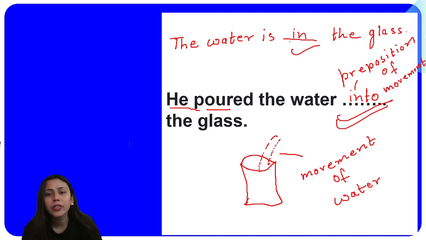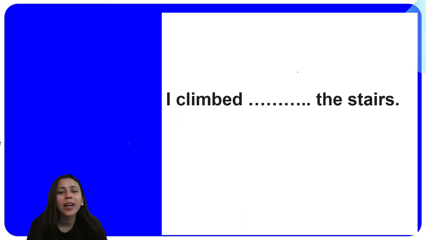Movement. And the first one is preposition of place, because it is already located there, right? Now the next one, what do we have next here?